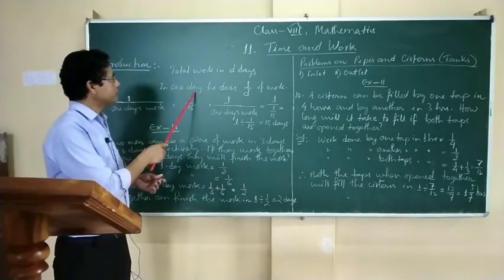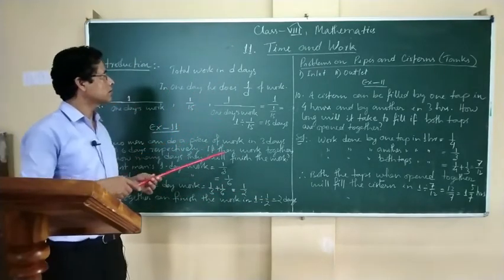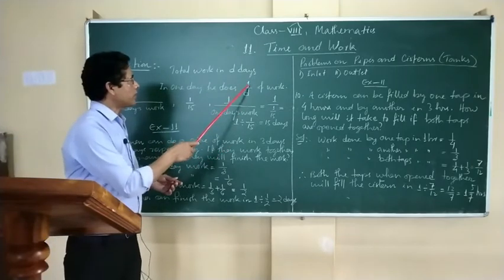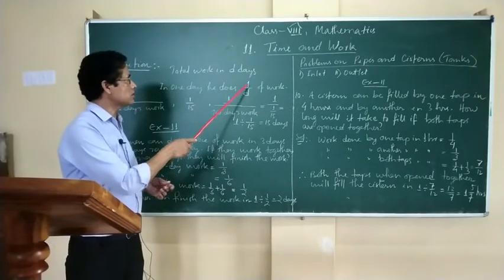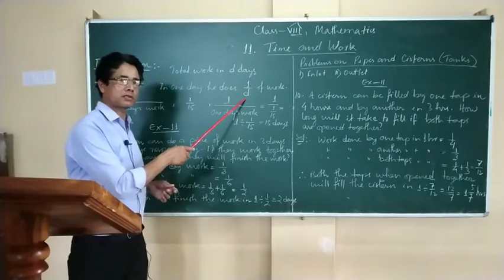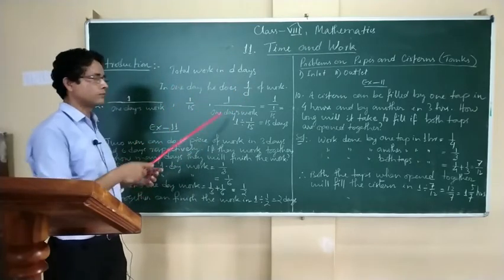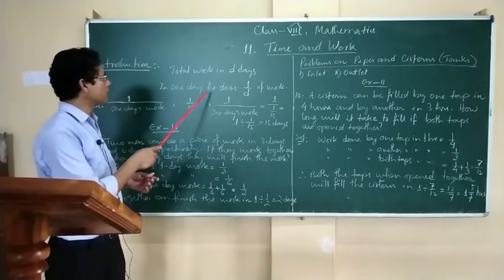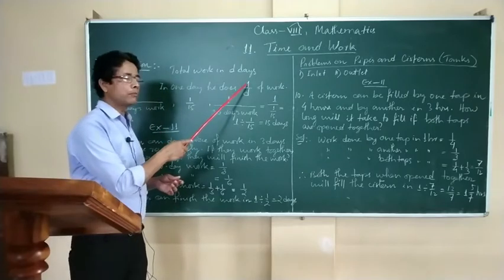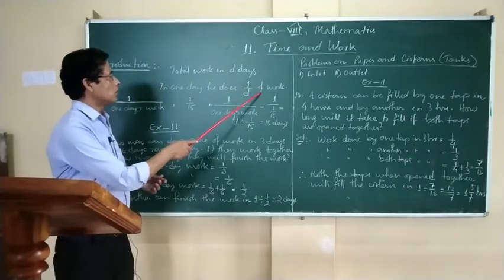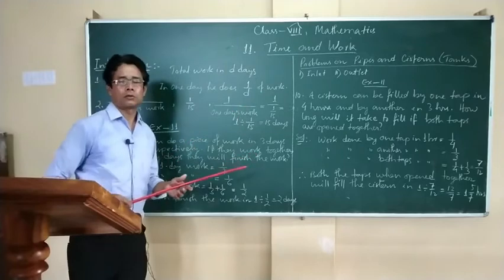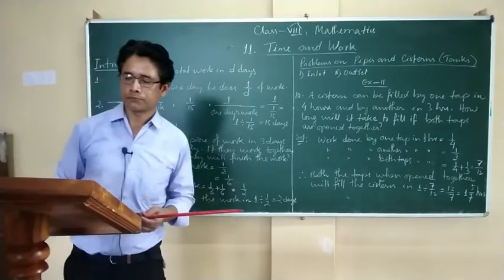In one day, he does 1 by D. D means the number of days that it takes to finish the total work. That means in one day he will do 1 by D of the work.